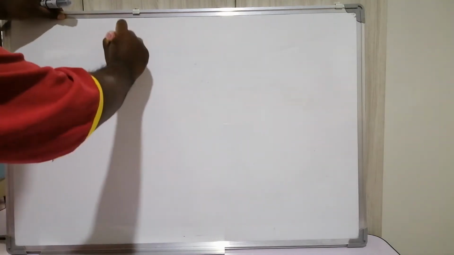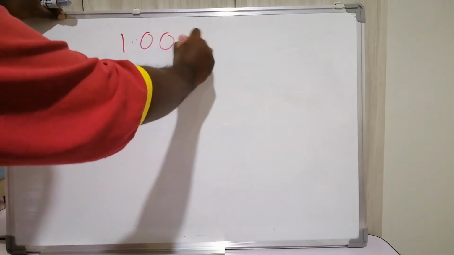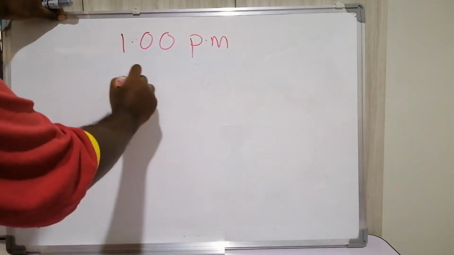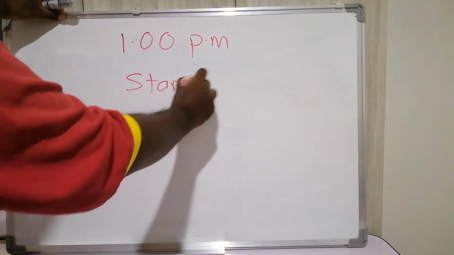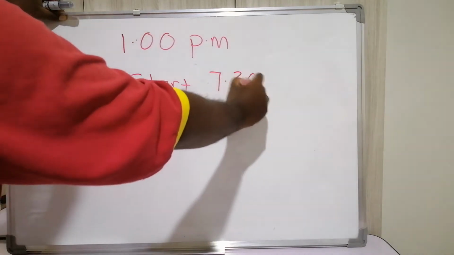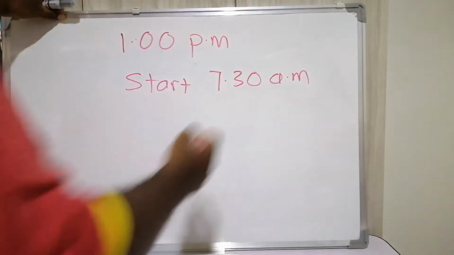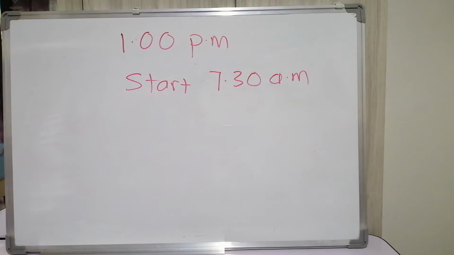For example, our school time. Normally our school ends at 1 p.m. and starts at 7:30 a.m. So this is from 7:30 a.m. until 1 p.m. How many hours are we in the school? That is what we call duration. That is how we are going to calculate the duration. So now the question: how many hours are we at the school?